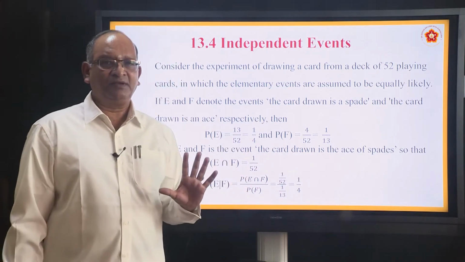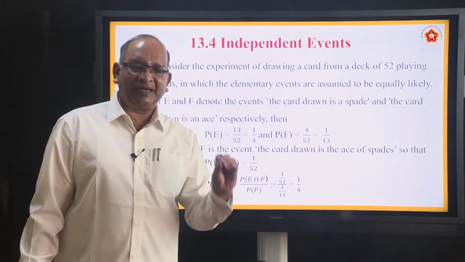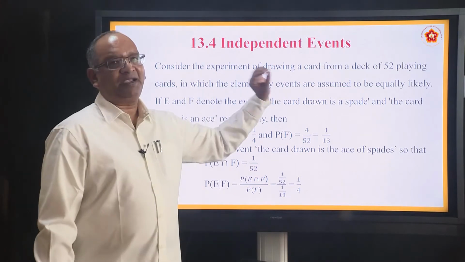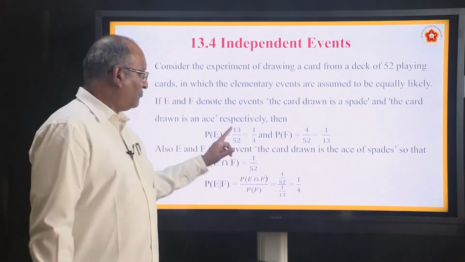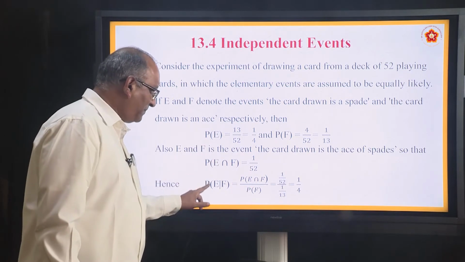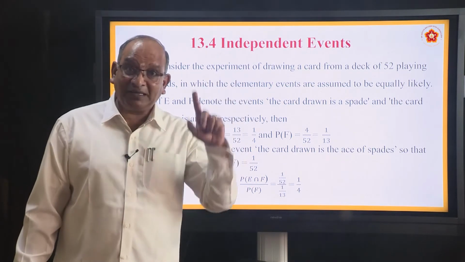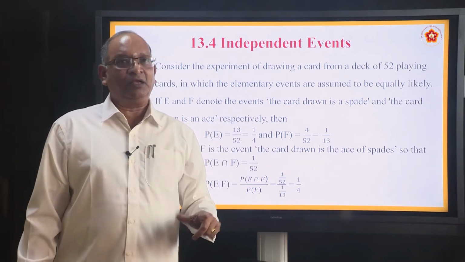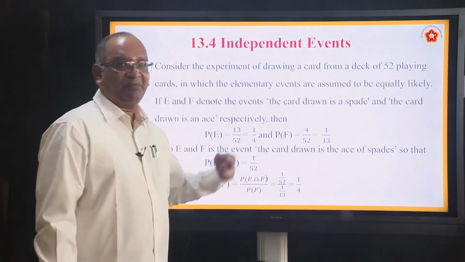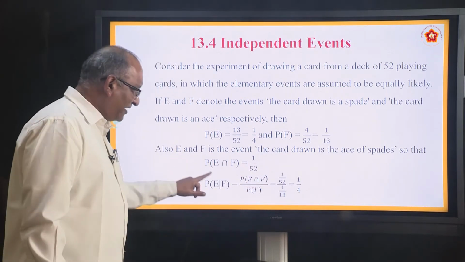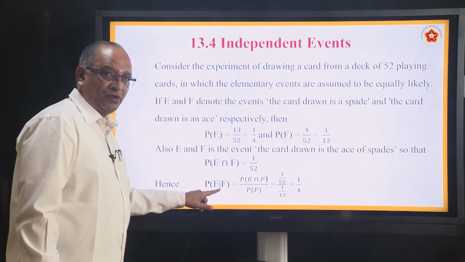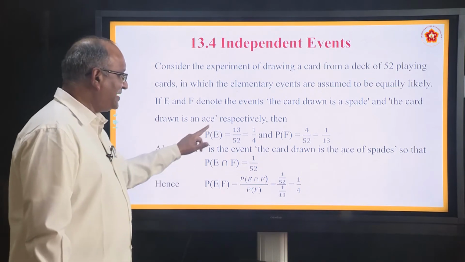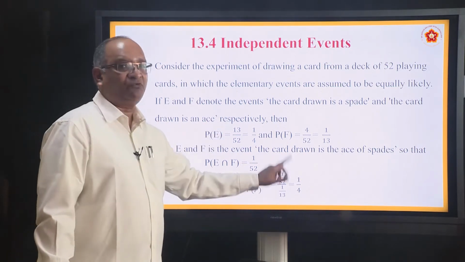What is the difference? P(E) basically means probability of event E to happen. What was event E? Drawing a spade card. What was the probability? 1 by 4. Now, what do you mean by P(E|F)? You are trying to find the probability of E when F has already occurred, conditional probability. So, how much is the answer you are getting? Again 1 by 4. Means what? Even if F has taken place, it has not affected the happening of E, because P(E) is also 1 by 4, P(E|F) is also 1 by 4.